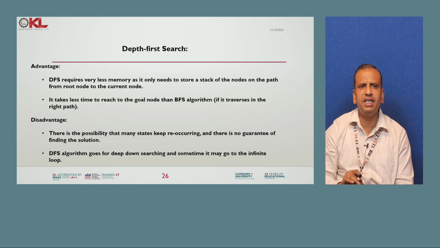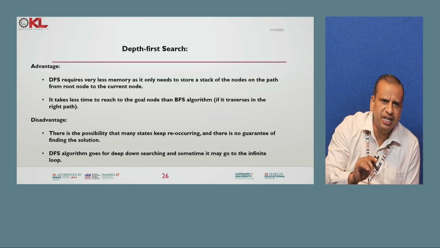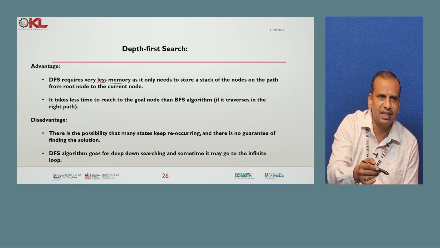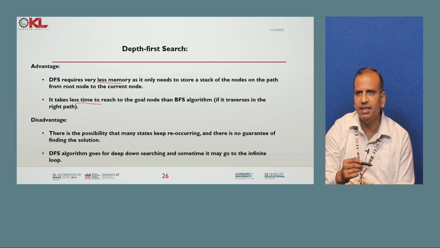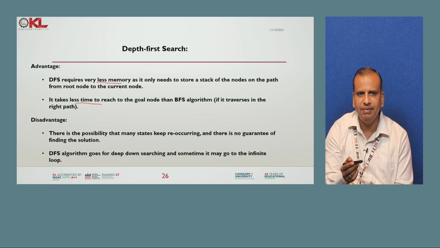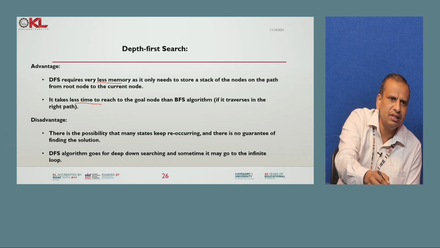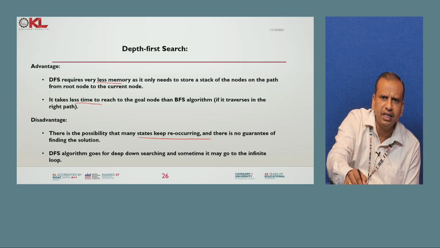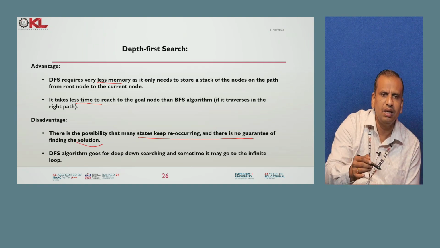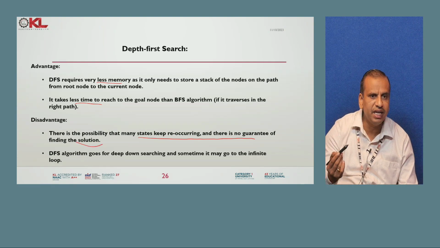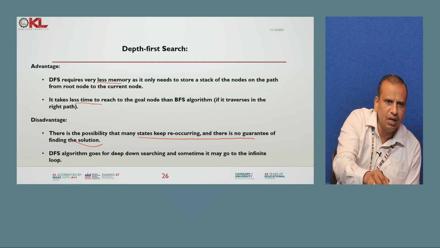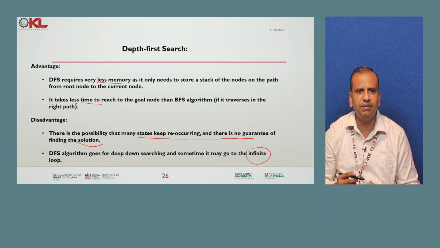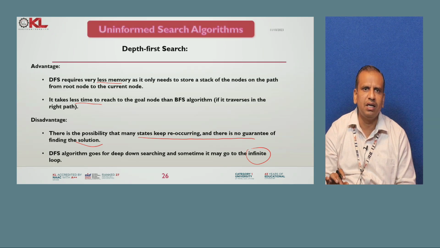Okay, here so many advantages are there. DFS requires very little memory, whereas BFS requires more memory, as we talked about. It takes less time, whereas BFS takes more time, but DFS takes less time. And here also there are disadvantages. There is a possibility of time being taken by reoccurring states, and there is no guarantee to find the solution, whereas in BFS we can get it, but with more time. Okay, DFS can get stuck in an infinite number of loops. That is why it is not used with an infinite number of loops. That is why we discuss this one.